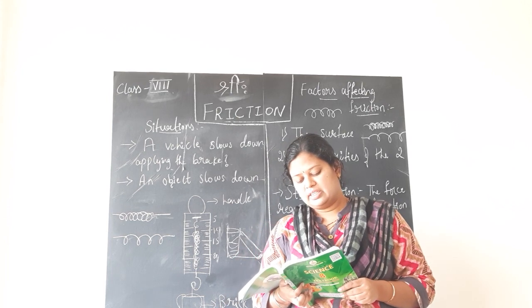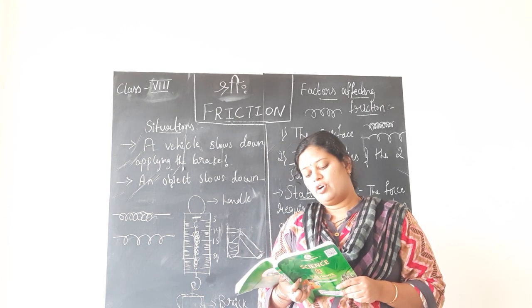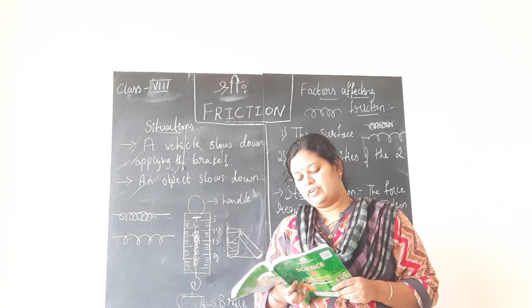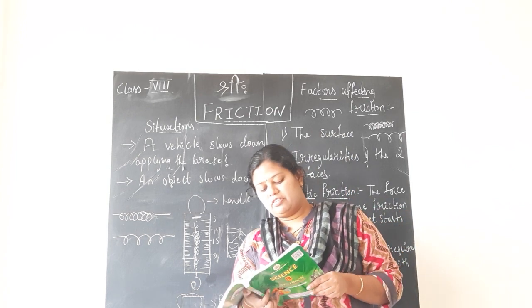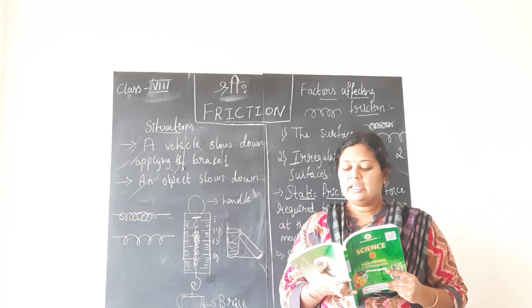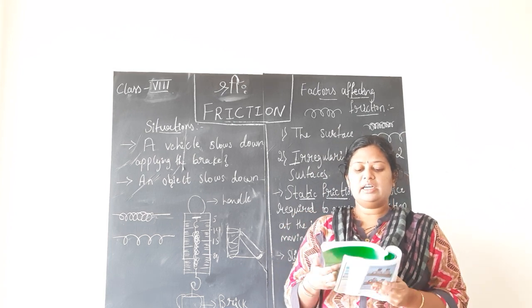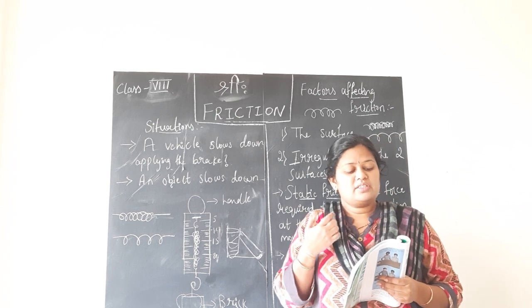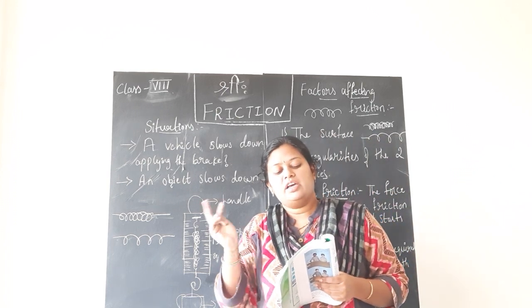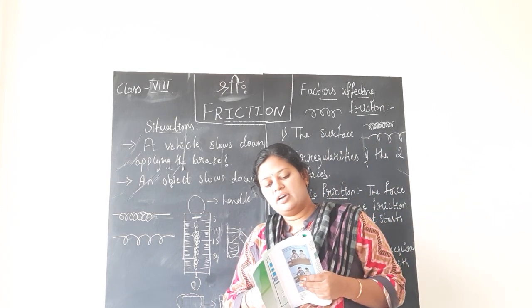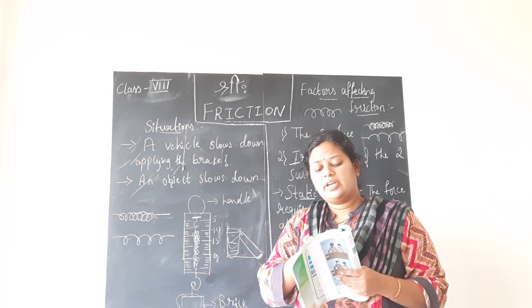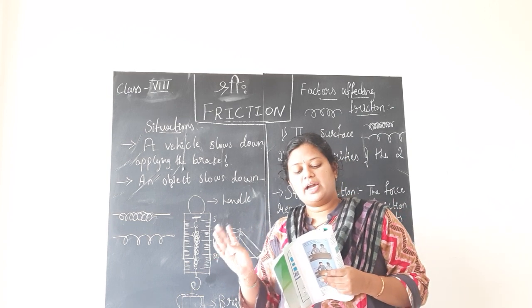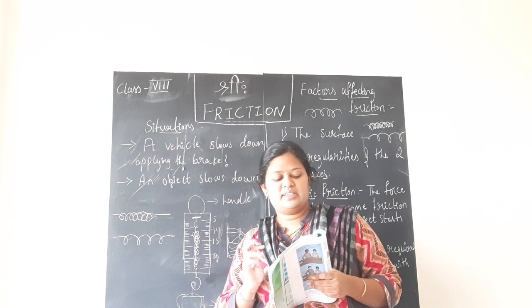On rough surfaces, there are a large number of irregularities. So the force of friction is greater if a rough surface is involved. We see that the friction is caused by the interlocking of irregularities in the two surfaces. It is obvious that the force of friction will increase if the two surfaces are pressed harder. You can experience it by dragging a mat when nobody is sitting on it, when a person is sitting on it.